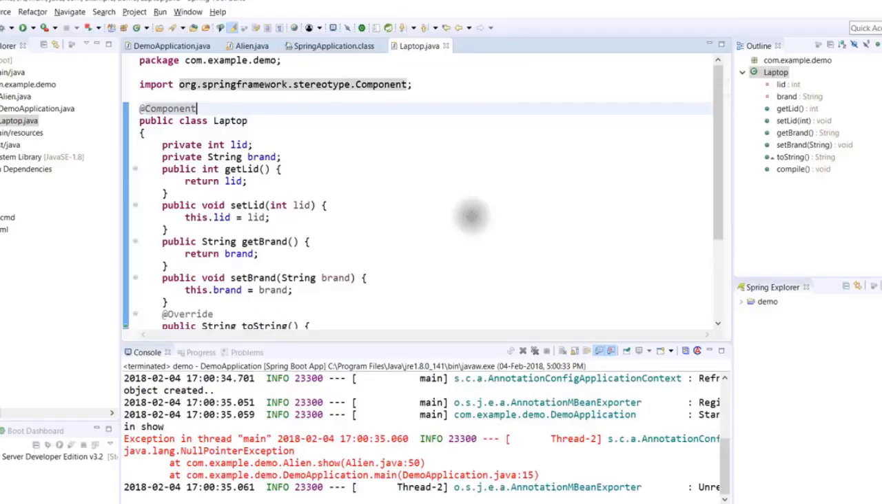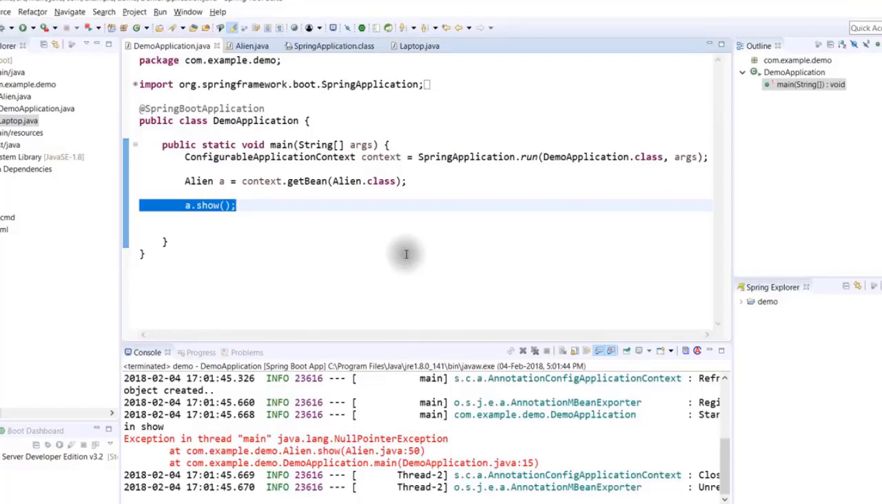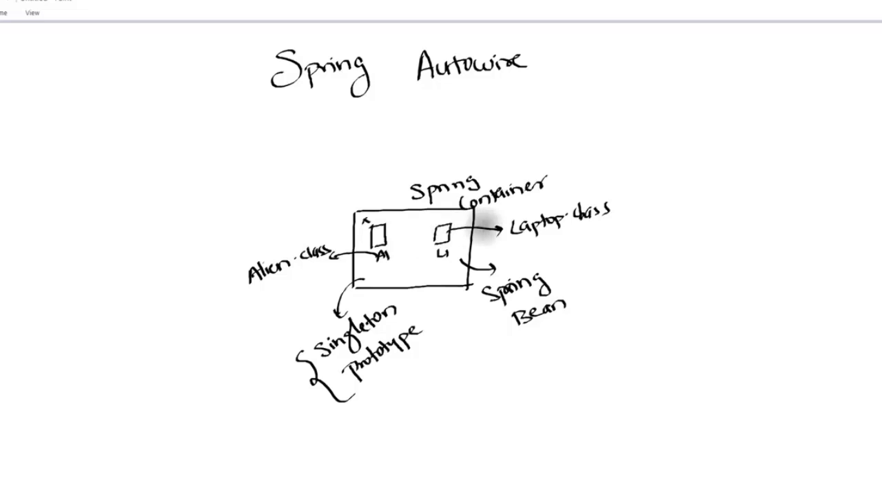And what I want, so when you say component, you will get both the objects. Now will this work? Because we got the object, right? We don't have to say new keyword. So the moment you run this code, oh, again, we got the same error. We got the null pointer exception. But we got the object, right?